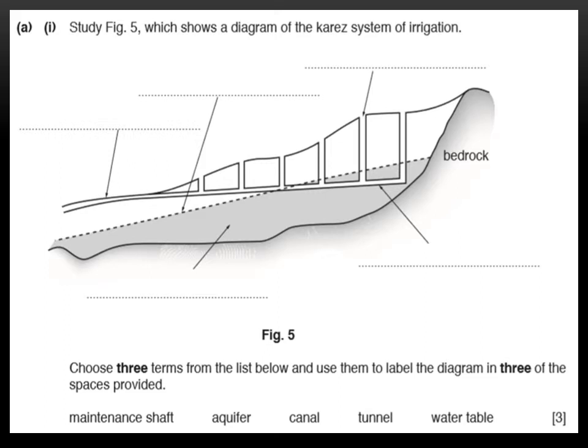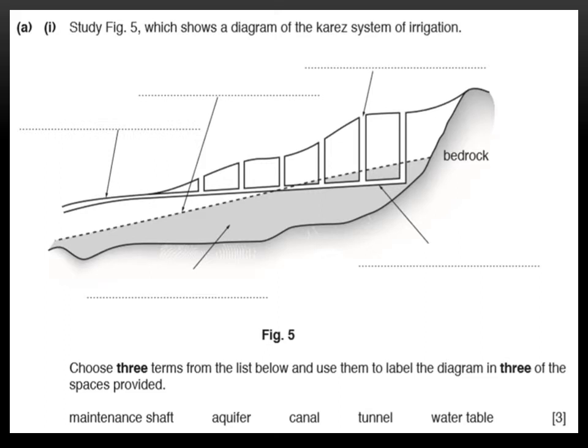Karez is an indigenous method of irrigation in which groundwater is tapped by a tunnel. After running for some distance, the tunnel comes out in the open and the water is conducted to the command area. Karez is an old and stable irrigation system of Pakistan which is commonly used in the Balochistan areas only.